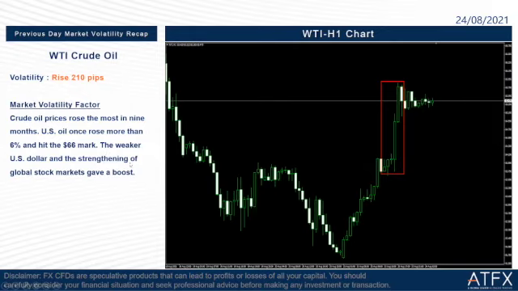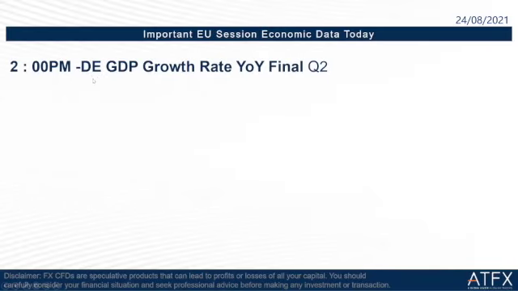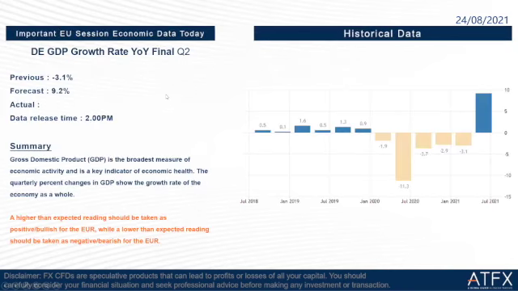Okay, so the next part of our briefing today is what important economic data we have to focus on today. When it comes to the EU session, we have to focus on Germany GDP growth rate, final Q2, yearly. The previous is negative 3.1%, the forecast is 9.2%, and the data release time is 2 hours later. A higher than expected reading should be taken as positive or bullish for the euro dollar, while a lower than expected reading should be taken as negative or bearish for the euro dollar.